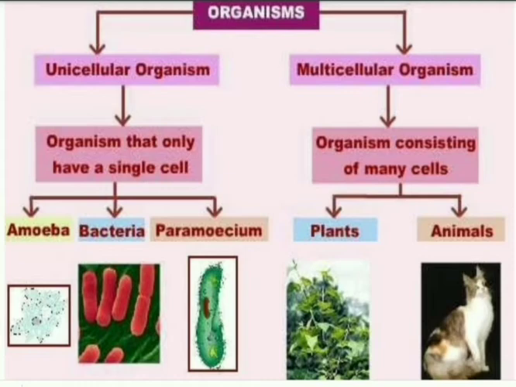Organisms are further divided into two types: unicellular organisms and multicellular organisms. Unicellular organisms are those that have a single cell, or we can say are made up of only one cell, like amoeba, bacteria, paramecium. Whereas multicellular organisms are those made up of many cells, like plants and animals.